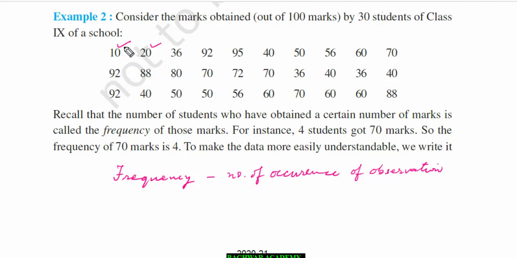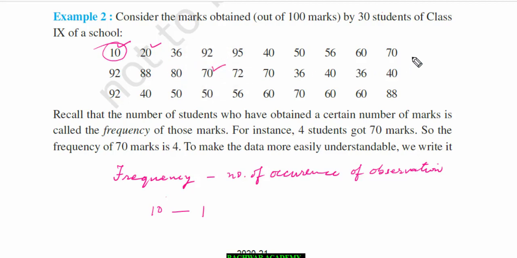Here you can see, suppose 10, you need to see how many times it is there. It is only one time, so the frequency of 10 will be 1. This observation 10 has frequency 1. In the same way, for instance, 4 students got 70 marks. 70, you see how many times it is there.